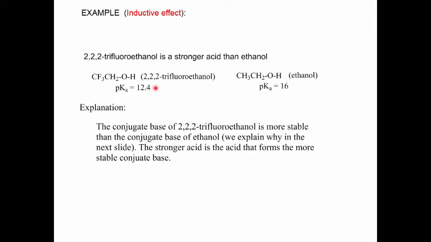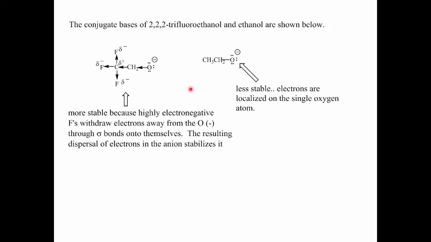Well, in order to decide that, again, we apply the same principle. We do not look at the acid molecules themselves, but rather we look at the conjugate base that each acid forms, and that's shown in the next slide. This is the conjugate base formed by the fluorinated ethanol. This is the conjugate base formed by ethanol. Now the key here is this. We have replaced the hydrogens of ethanol by fluorines. Now fluorine is more electronegative than hydrogen.